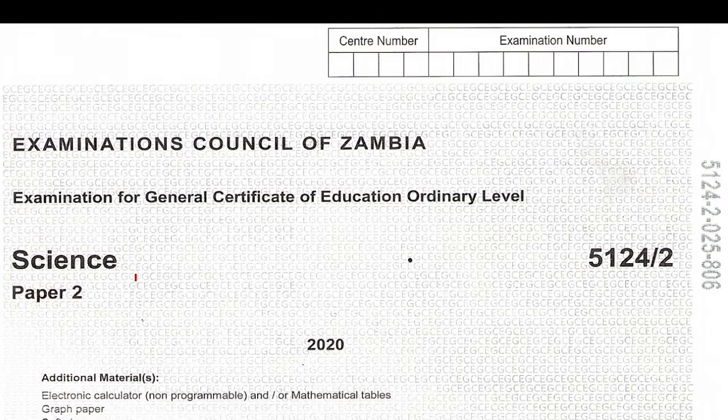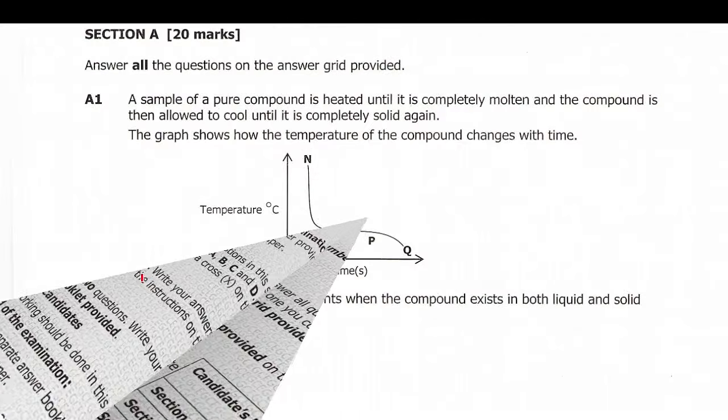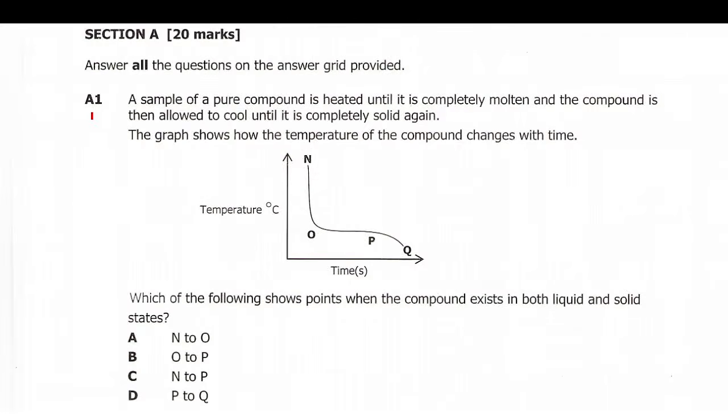Okay guys, let's continue with the question. Question 1a reads: a sample of a pure compound is heated until it is completely molten, and the compound is then allowed to cool until it is completely solid again. The graph shows how the temperature of the compound changes with time. So this is our graph here, showing the change of temperature of the compound with time.